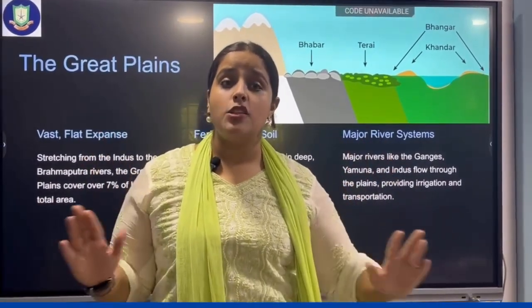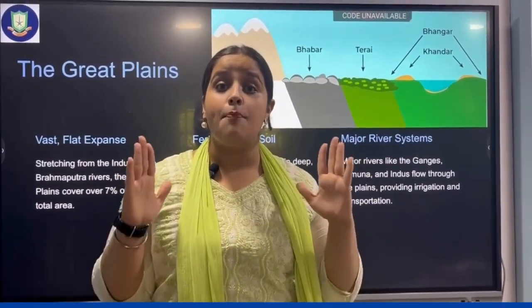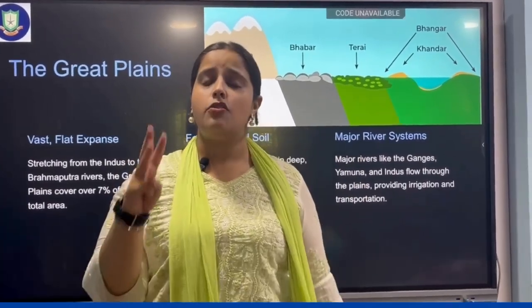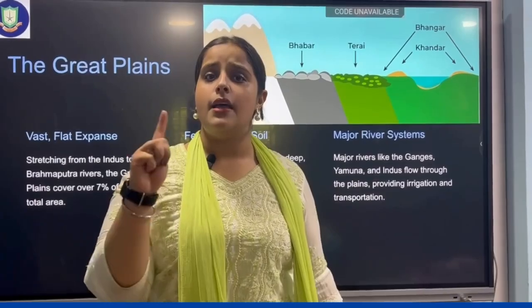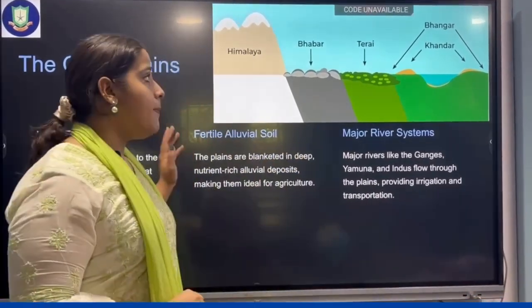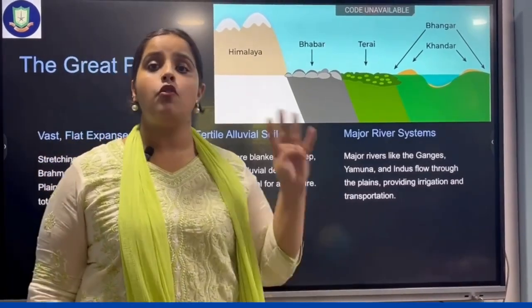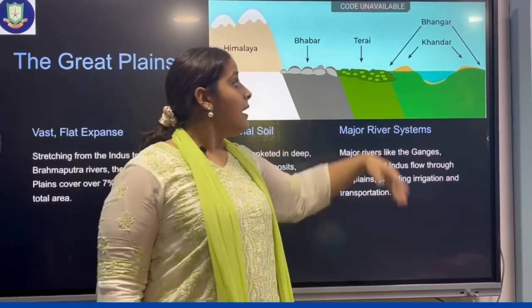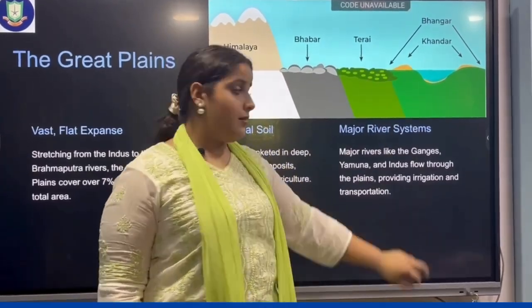Now let's study about the Great Plains or the Northern Plains of India. The Northern Plains of India is a densely populated region of the country, and it is majorly formed by the 3 major river systems, the Indus, the Ganga and the Brahmaputra. The Great Plains or the Northern Plains are divided into 4 sections: Bhabar, Tarai, Khadar and Bhangar.